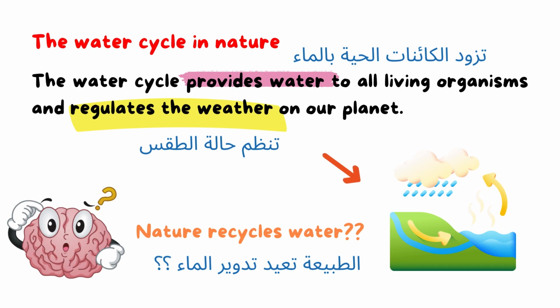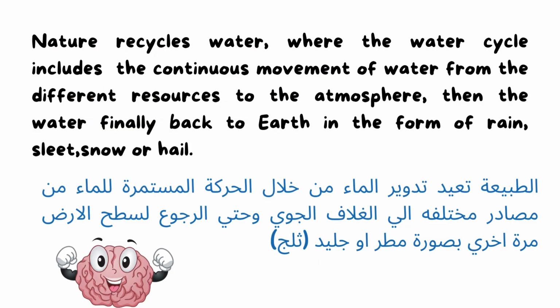So this is recycling, and this is the water cycle. What does the water cycle include? Yes, continuous movement, as this happens all the time: the water evaporates and then condenses and precipitation happens as rain falls on the Earth's surface. So this is a continuous movement.